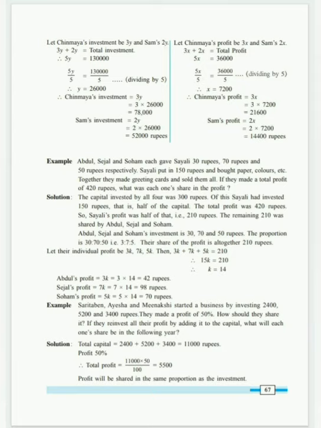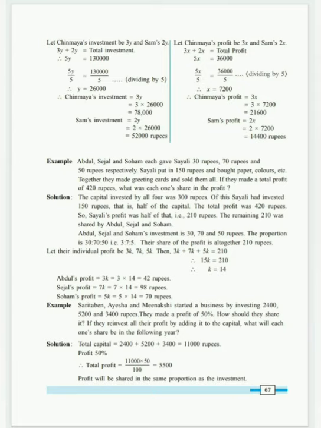Now, Saili puts in 150 rupees. Taking this money from Abdul, Sejal and Soham, Saili again puts 150 rupees and bought paper, colors, etc. Together they made greeting cards and sold them all. If they made a total profit of rupees 420, what was each one's share in profit?